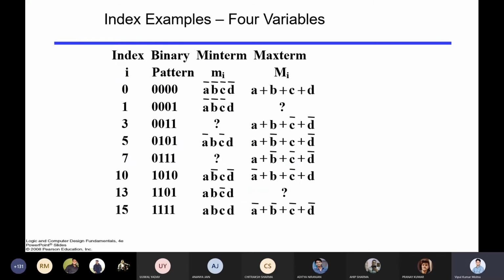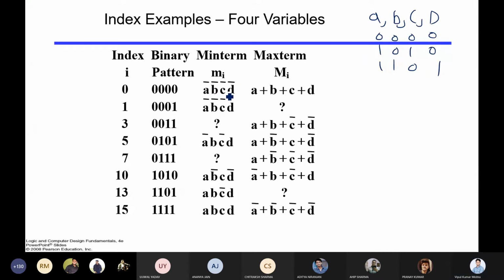Now, an interesting question comes into the picture: why exactly are we looking at minterm and maxterm? Suppose you have 4 variables A, B, C and D. Choose any combination of A, B, C, D, like 0, 0, 0, 0 or 1, 0, 1, 0 or 1, 1, 0, 1, and check the value of the minterm. Is it 1 or 0? The minterm A bar dot B bar dot C bar dot D bar means we do the dot between these values.